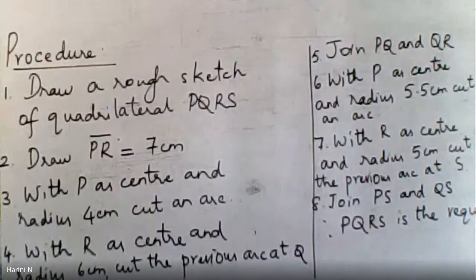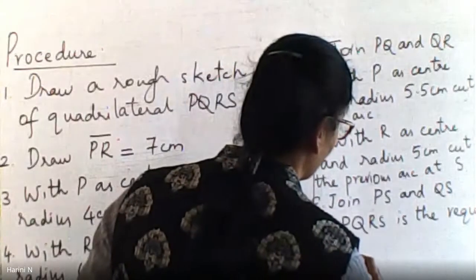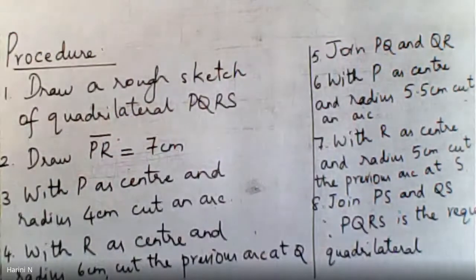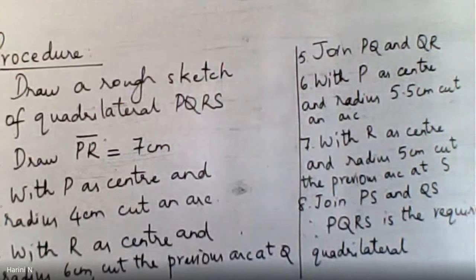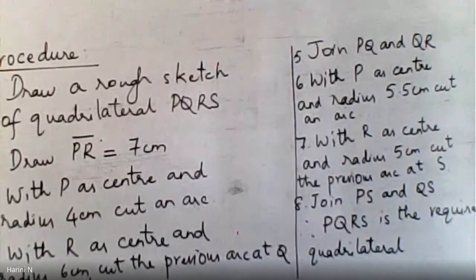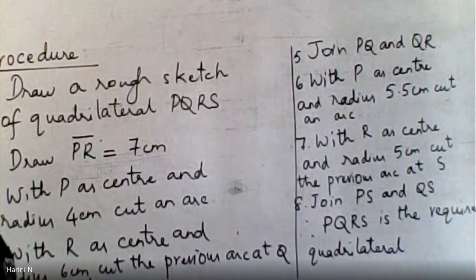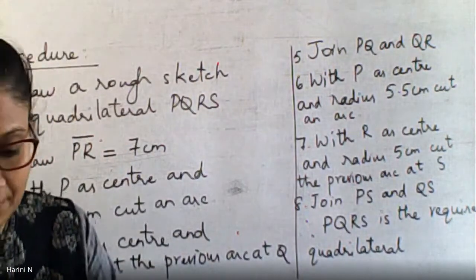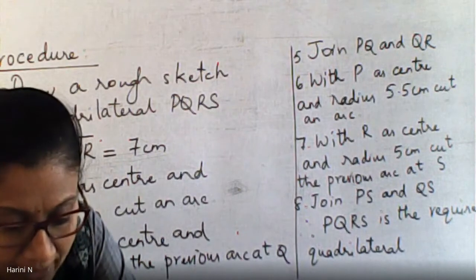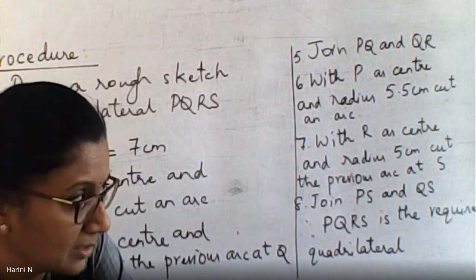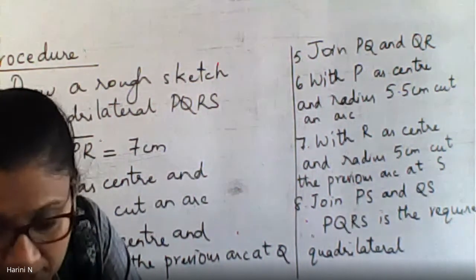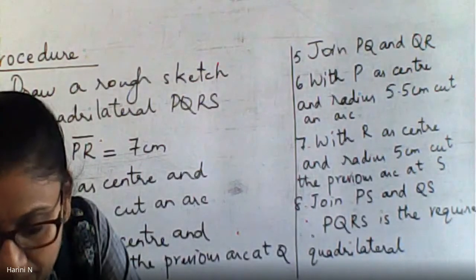Yeah. So therefore, PQRS is the required quadrilateral. I don't know if I have gone out of the view. Let me see. A little bit. Let me adjust. Yeah. Is it visible now? So these are the steps that you have to write. I think you should be able to complete this. The other part, that is the aim, the objective, the materials required, etc., I will send it to you shortly, by afternoon. Okay. So I think I can stop my recording here.